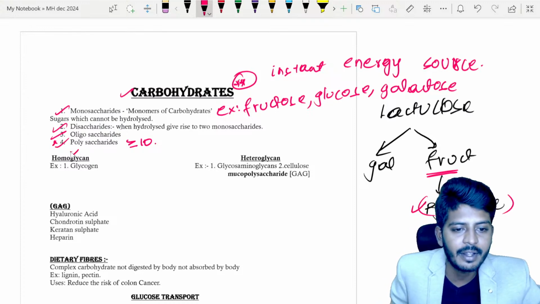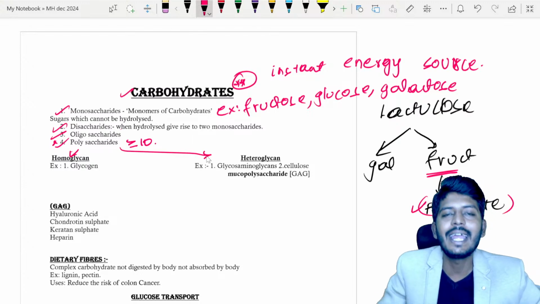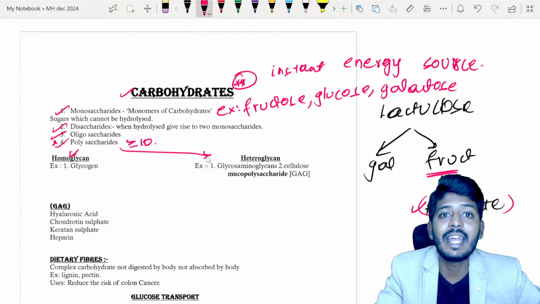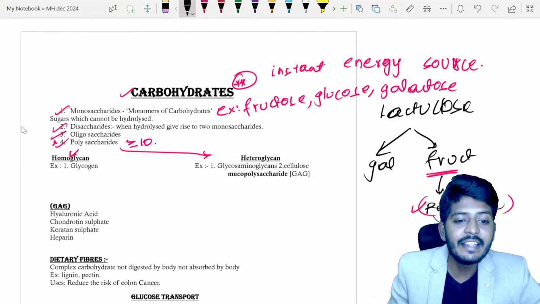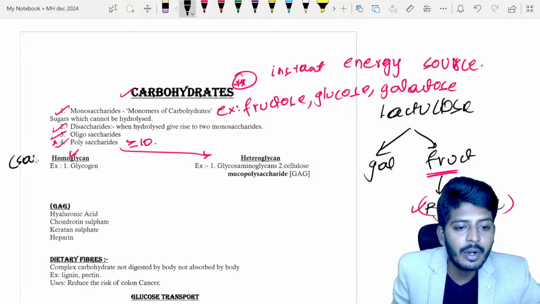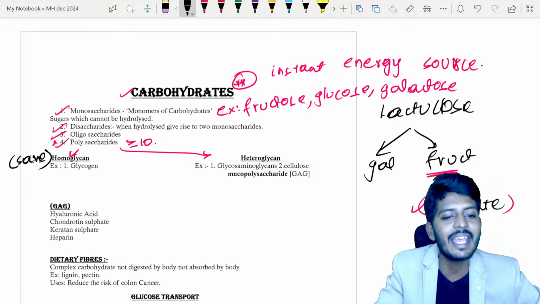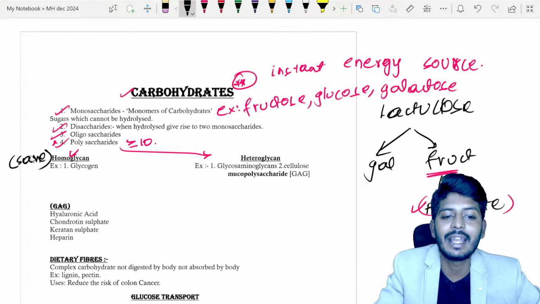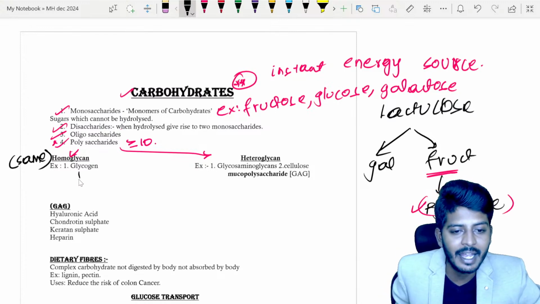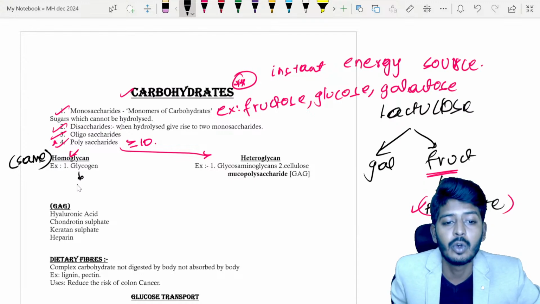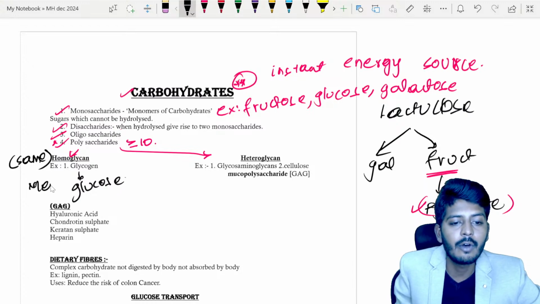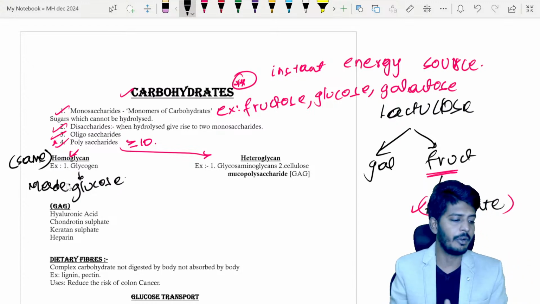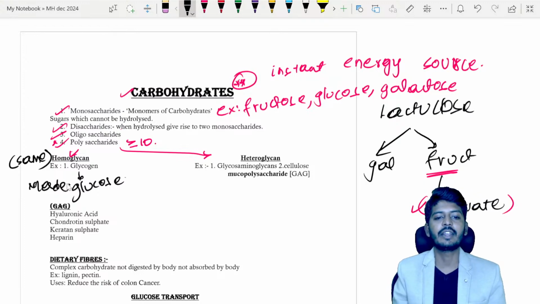Polysaccharides are further classified into two types, homoglycan and heteroglycan. Homoglycan means that throughout the polysaccharide, it is made out of the same type of monosaccharide. The classic example is glycogen. Glycogen is present in the body and is the storage form of glucose. Glycogen is made of glucose. No other carbohydrate will be there.